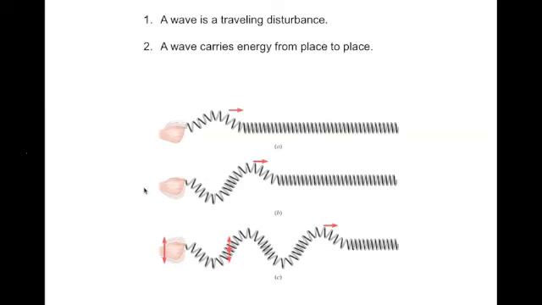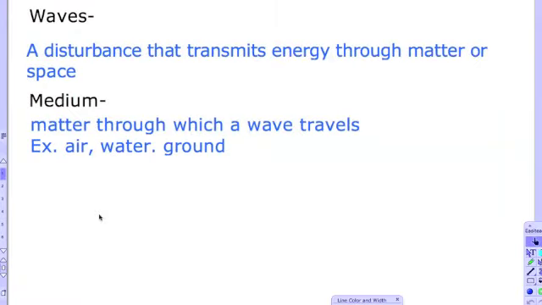First, looking at a wave from Friday, you saw a wave is a traveling disturbance that's going to carry energy from place to place. It specifically transmits energy through matter or space, where the medium is the matter through which a wave travels. Some examples are air, water, and ground. Sound, for example, can travel through all three of these mediums.